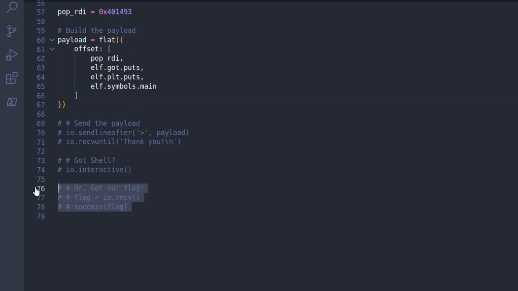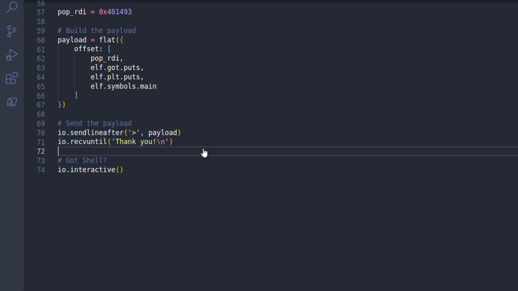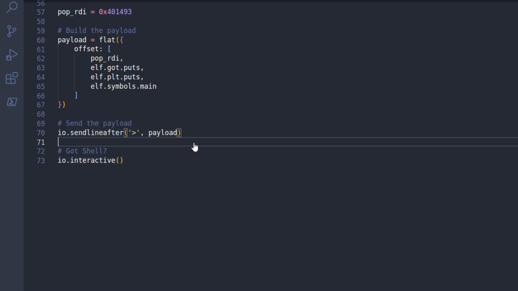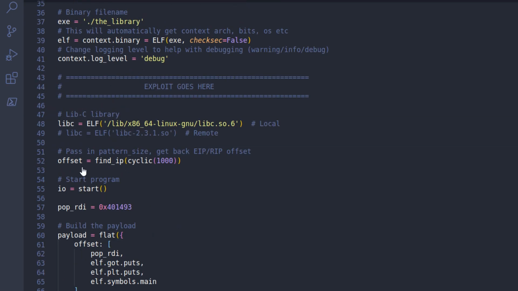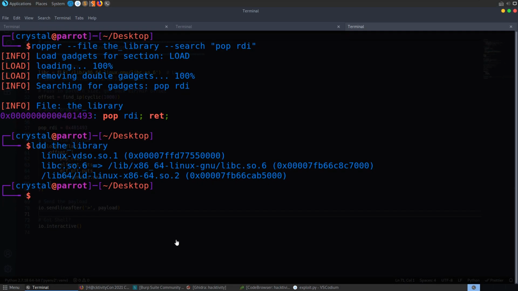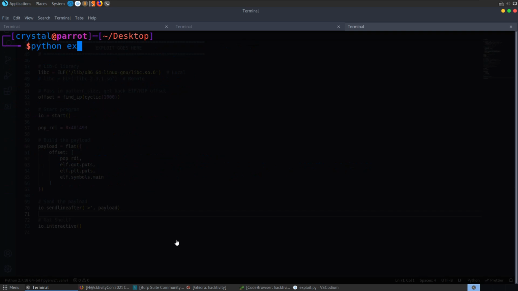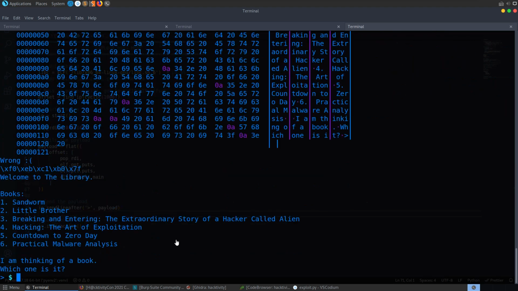We're not just going to be able to send the file. I'm also going to take that out because we want to get a shell, and we're just going to send off the payload and it'll go to interactive. So we might want to just test this out first of all. Let me run that Python exploit, and you can see that it's run through there.